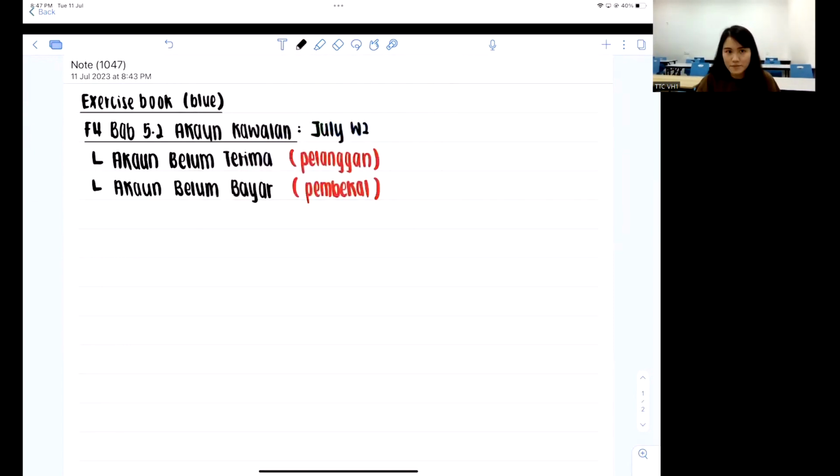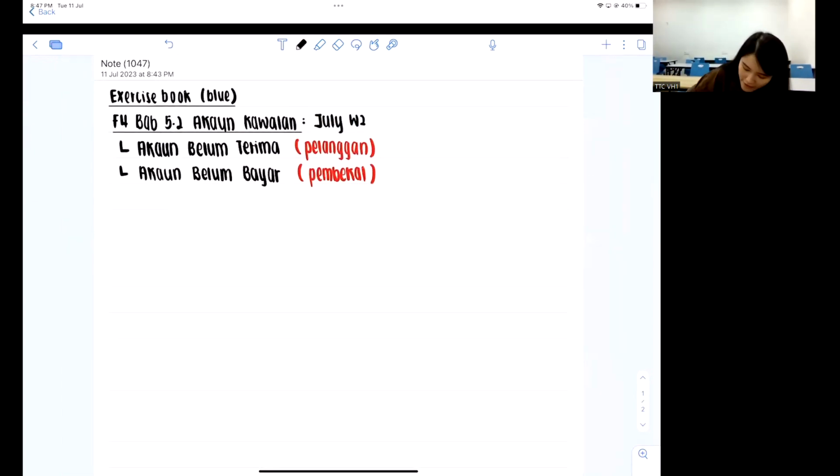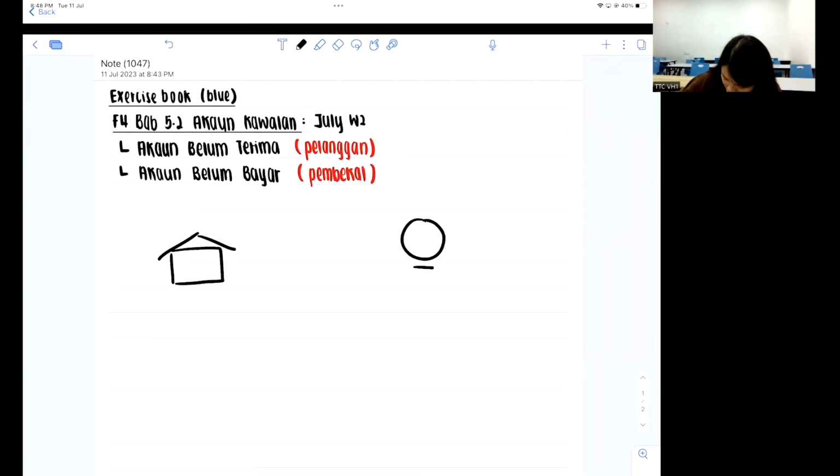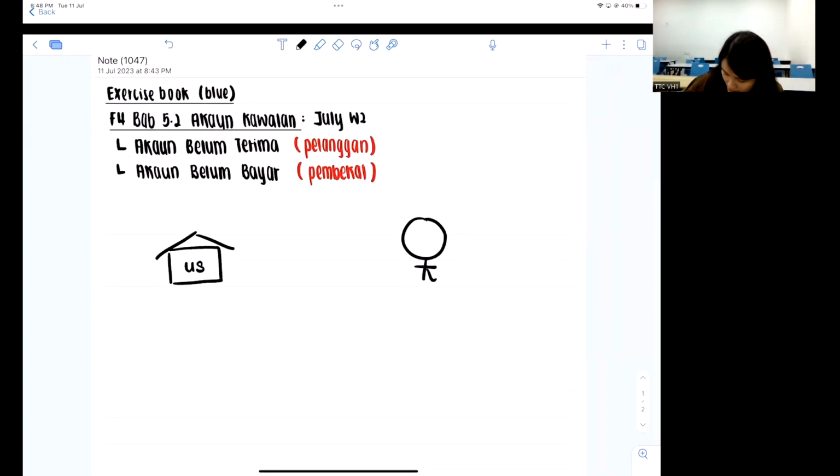So we start from the first one, account belum terima. I'm going to be having our shop here. I use about 2 rows of space. Okay, the shop and then a person. Now this one here on the left is us, and here is the customer. I put S, means customers. Anybody can be this as long as they buy from you.